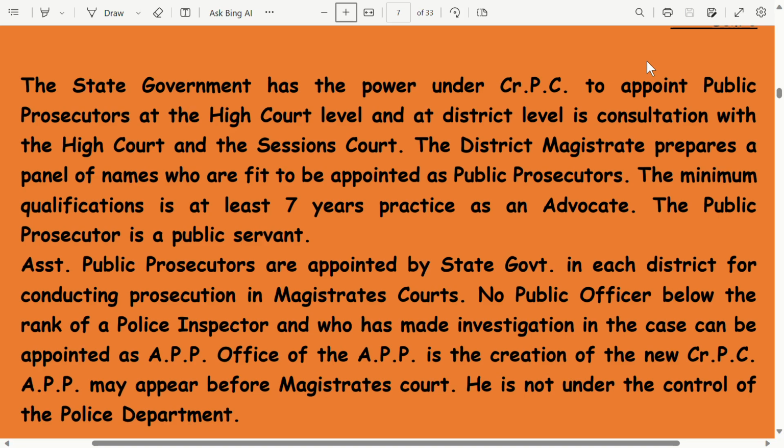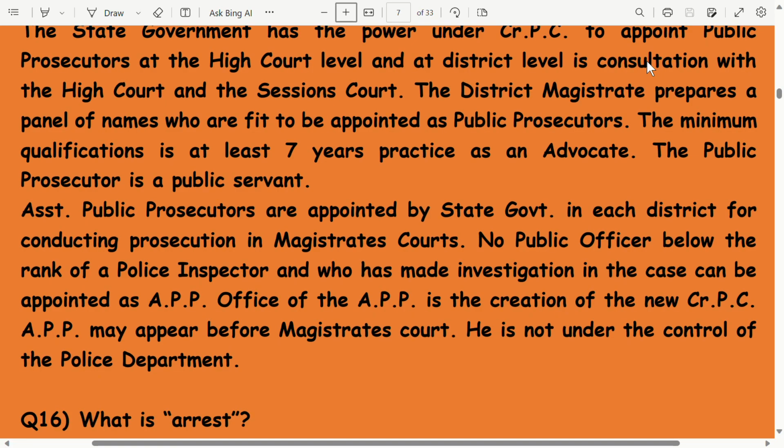Assistant public prosecutors are appointed by the state government in each district for conducting prosecutions in magistrate courts. No public officer below the rank of a police inspector, and who has made an investigation in the case, can be appointed as assistant public prosecutor. The office of the APP is the creation of the new CRPC. An APP may appear before a magistrate court. He is not under the control of the police department.